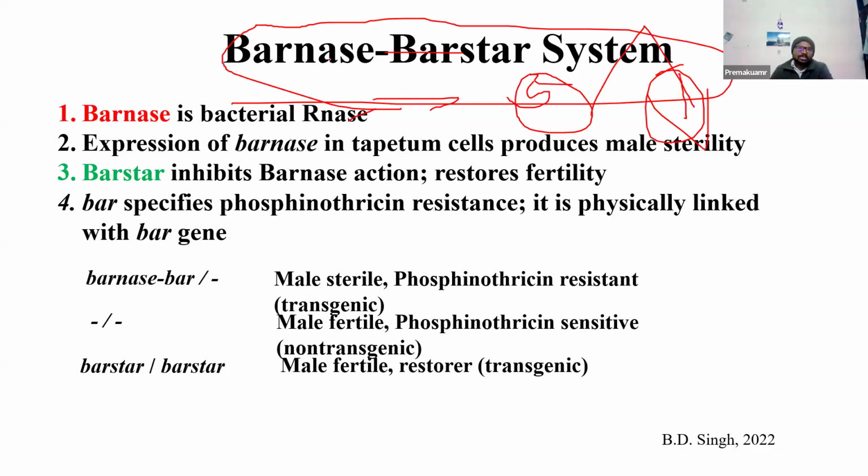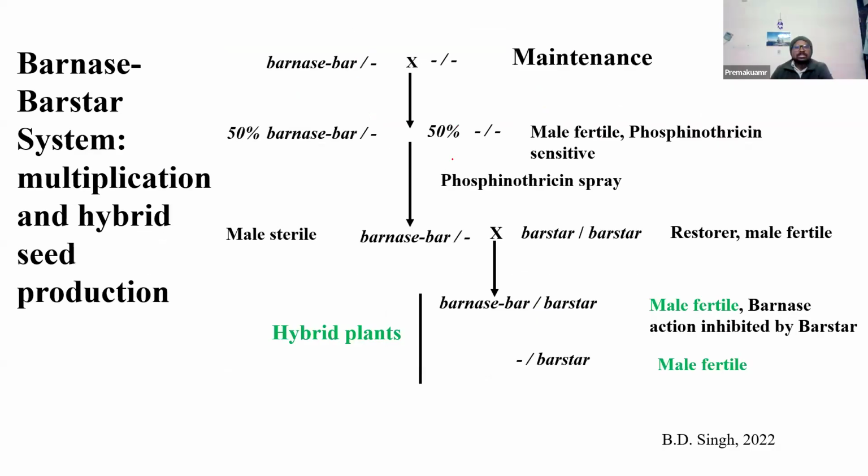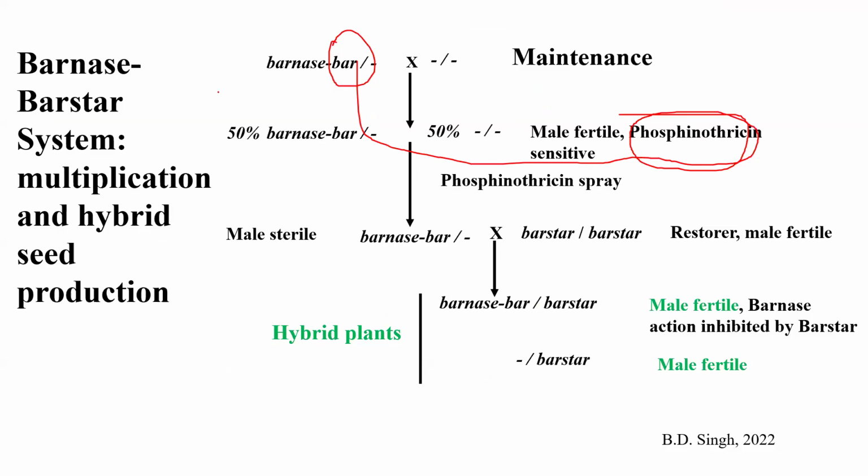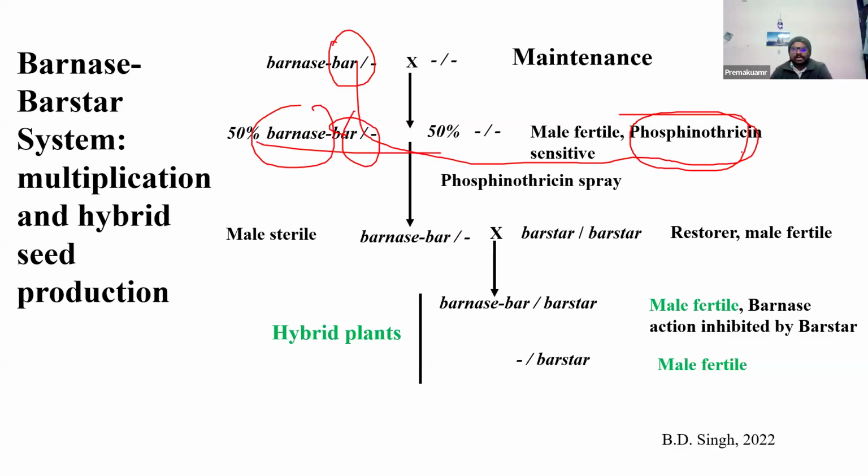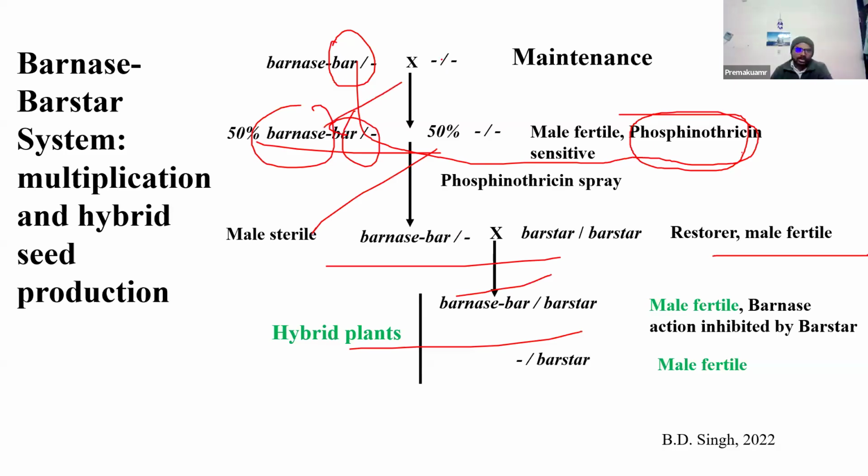Whenever the bar gene is there, the plant is highly resistant to phosphinothricin. There are several such genes, and these genes are isolated from bacteria. The barnase gene, barstar gene and bar gene are all from different bacteria, like Pseudomonas aminofolium. They are all of bacterial origin, that's why it's a transgenic.